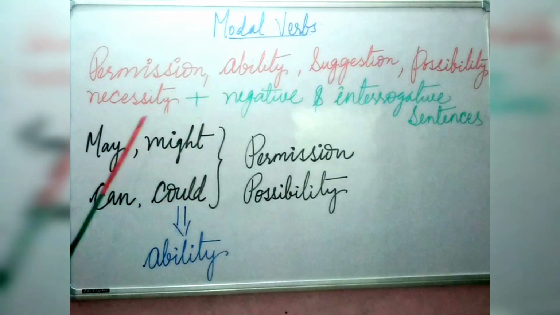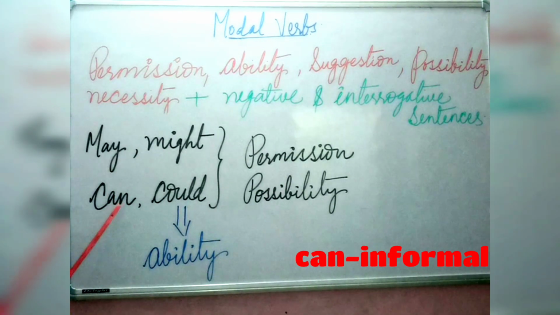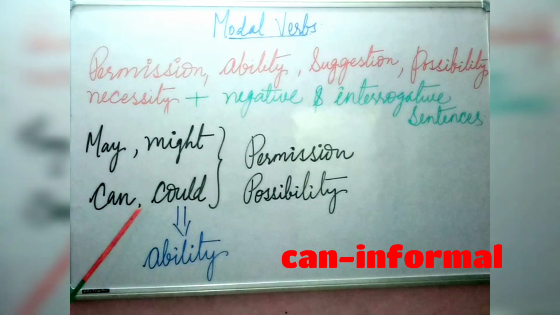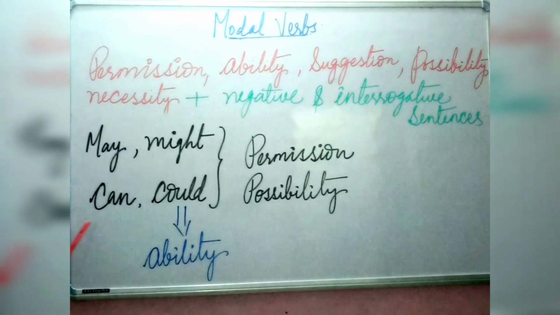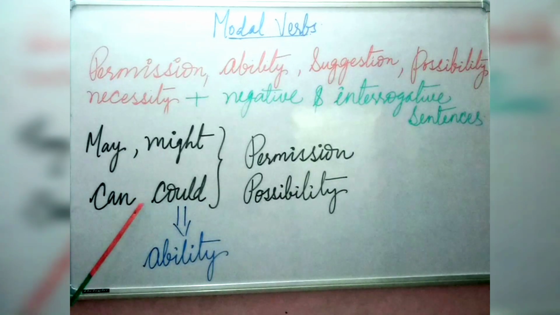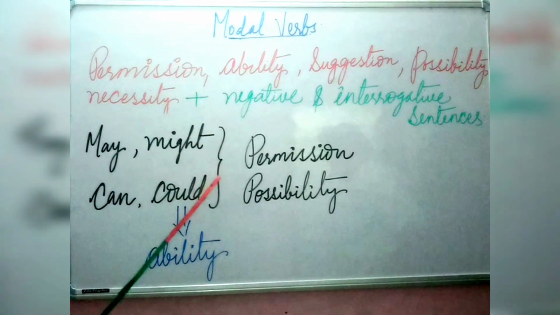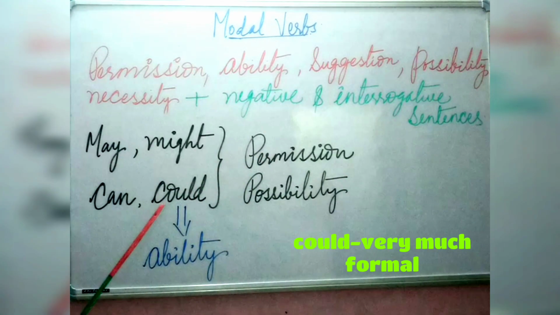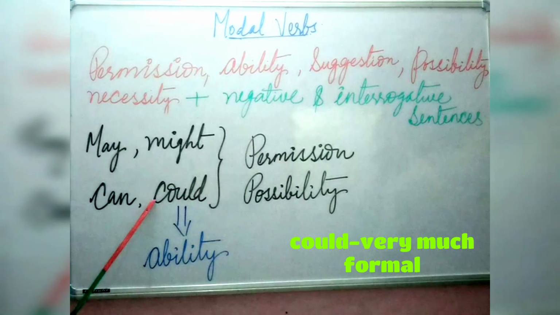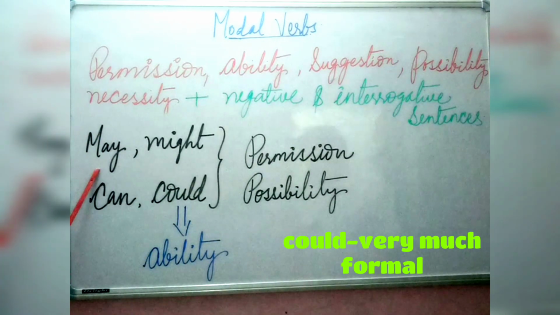Now if you ask permission using can, it will be very informal. That means you can use can to ask permission in your peer group, with your colleagues, etc. Now if you ask permission with the help of could, then it will be much more formal than may.